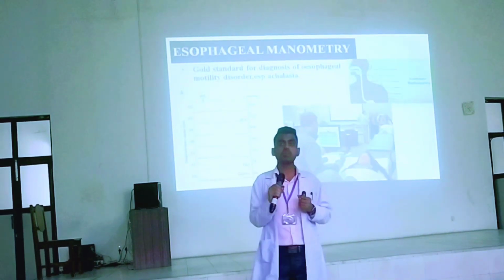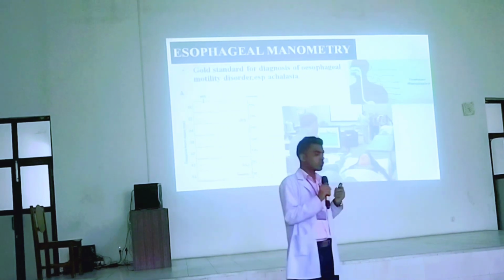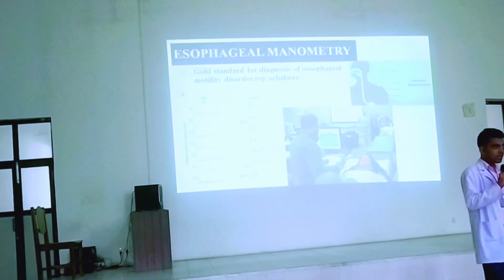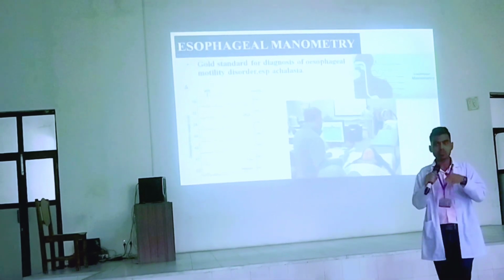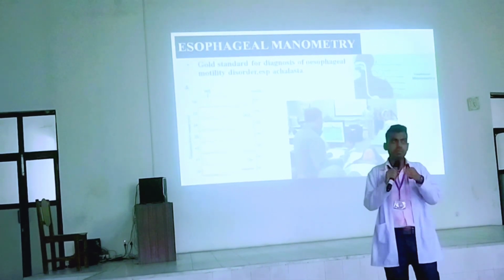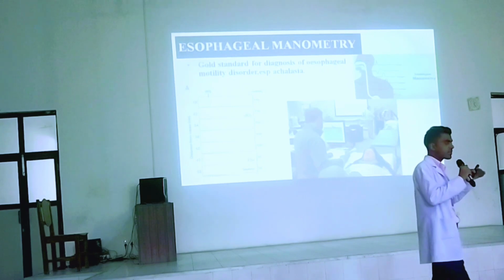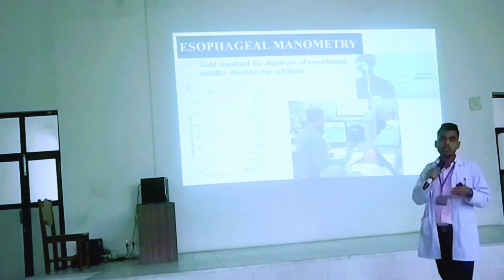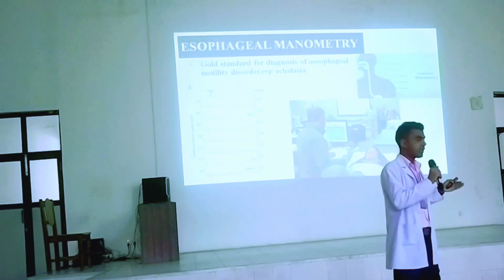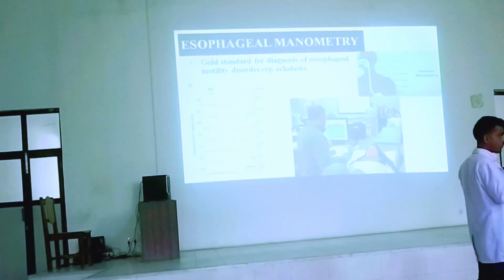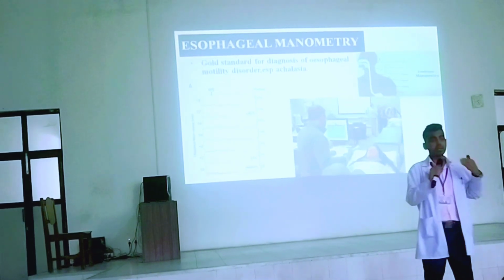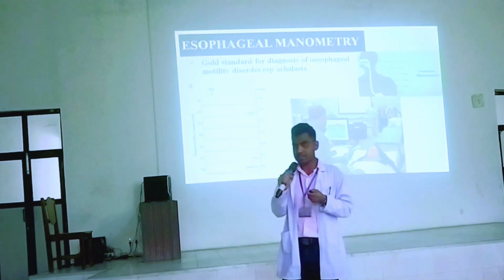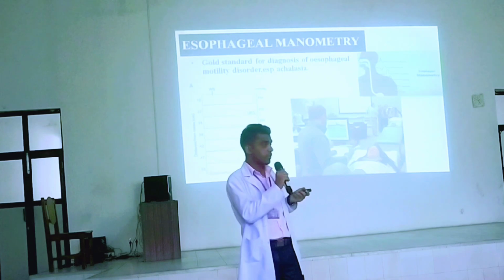So the next investigation modality is esophageal manometry, right? As we know, manometry is simply a pressure measuring device. Here a small catheter is passed into the esophagus and the stomach, right? It will measure the amplitude, timing, as well as the configuration of the esophageal contraction. It also measures the lower esophageal sphincter function. So it will detect any abnormal contractile pressure during rest or the swallowing mechanism in the esophagus. It will be the gold standard for any motility disorder, especially achalasia or esophageal spasm. So this is all about esophageal manometry.